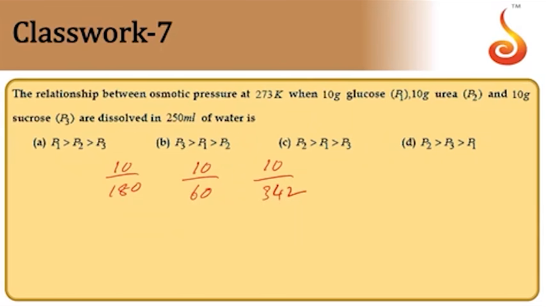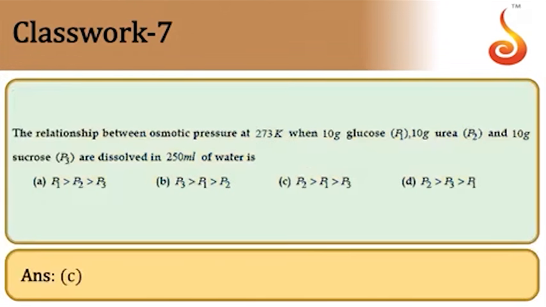Whichever value is higher is going to have higher osmotic pressure. If we take these as P1, P2, P3, definitely the value of P2 must be more than P1, then comes P3. So P2 is more than P1 than P3. So answer is option C.